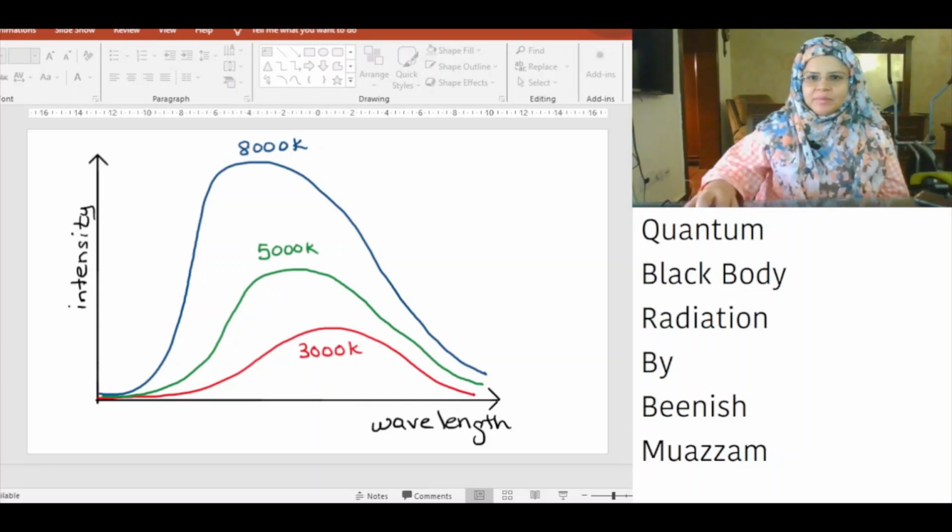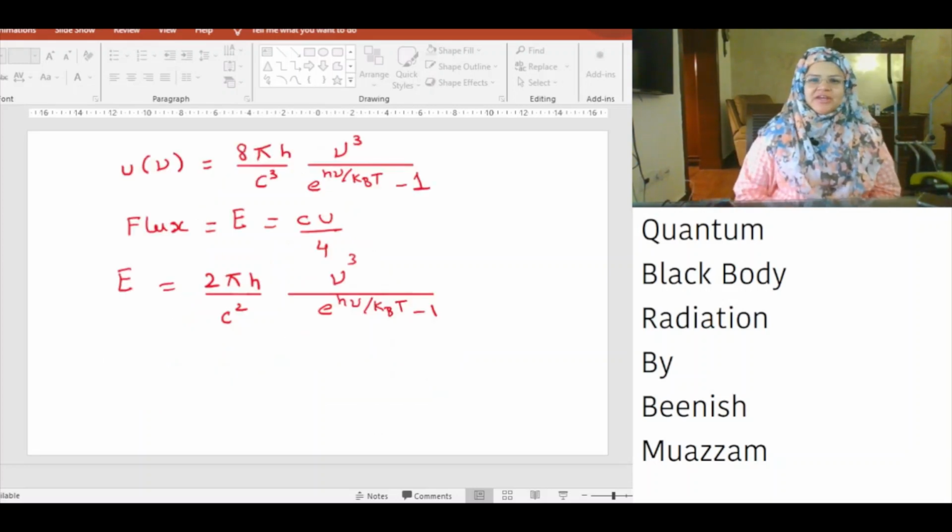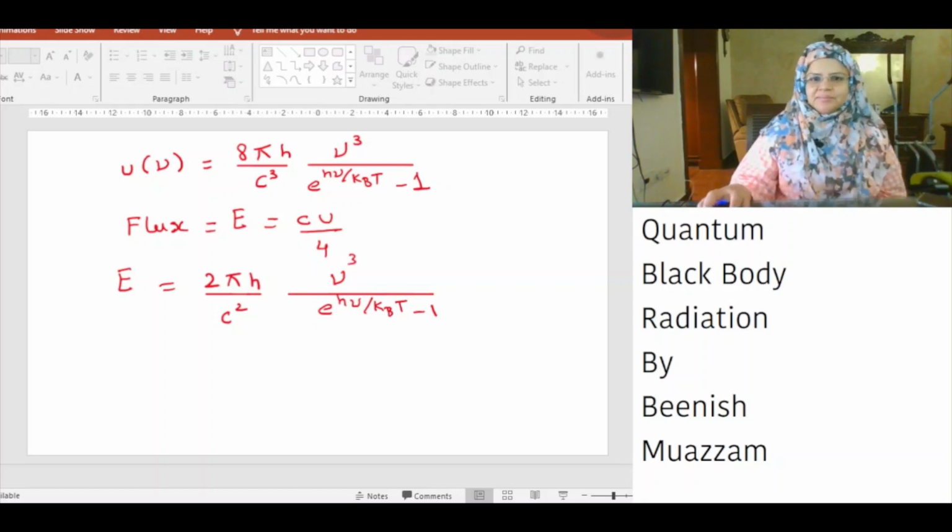U nu is equal to 8 pi h nu cube divided by c cube bracket exponential h nu over kBT minus 1 bracket close. Flux E is equal to cU over 4. E is equal to 2 pi h nu cube divided by c square bracket exponential h nu over kBT minus 1 bracket close.